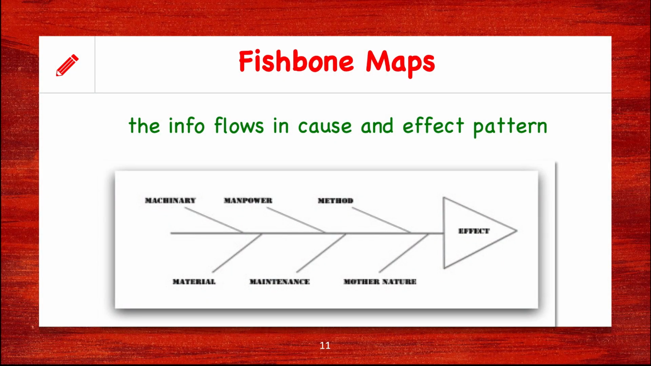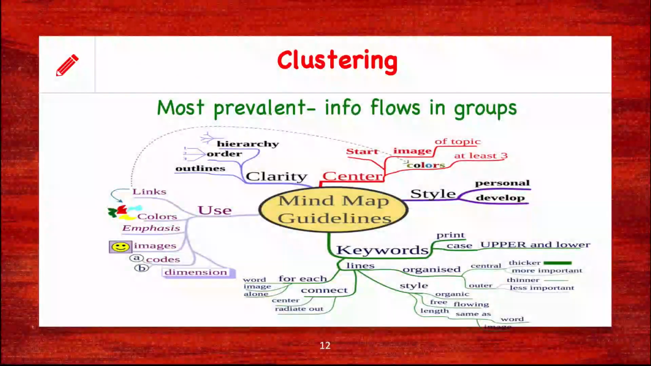The next is the fishbone maps. The fishbone type of a CMAP. Here, the flow of information is in a cause and effect pattern. You begin with the cause of making your concept map. The catalysts, they provide information from sidelines, and finally the CMAP ends in the effect of the information. This is known as fishbone type of a CMAP.